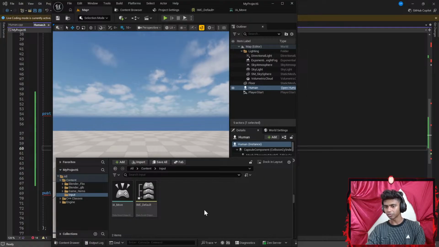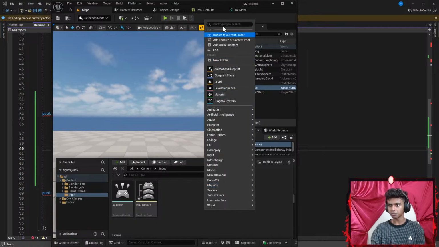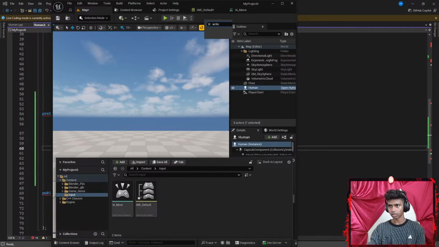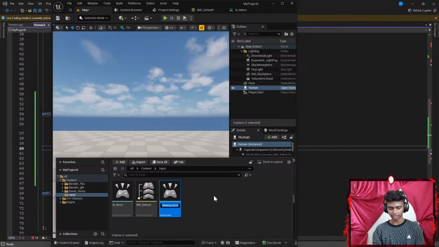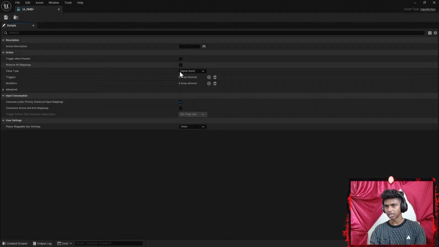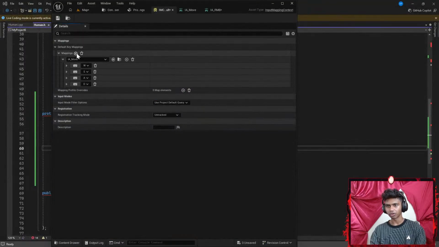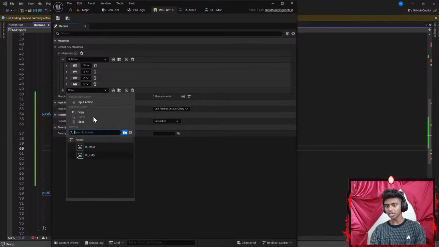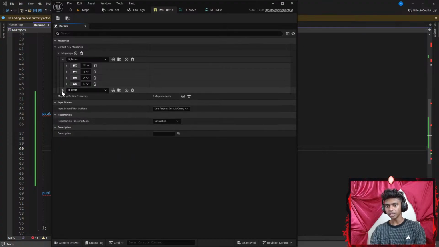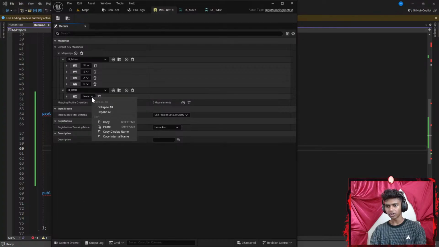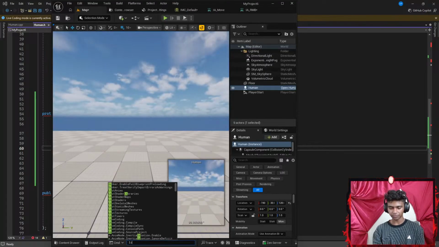Let's go to my input, I'm gonna right click, let's go ahead and create an input action. There we go. I'm going to call this something like action input underscore RMB, which is right mouse button. I'm going to double click this. It's digital boolean, that is correct. Then I'm going to go with IA default. I'm going to click plus. This is going to be for my IA underscore RMB. Let's add my right mouse button here. RMB. Okay, perfect.